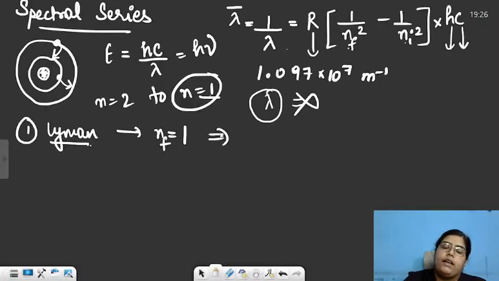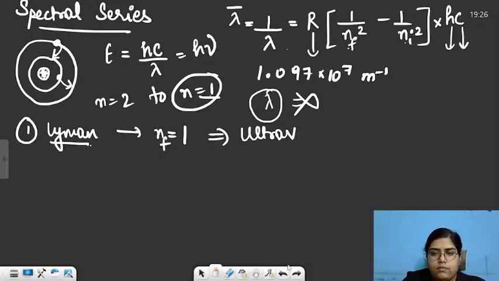Whenever the electron jumps from a higher to a lower energy level, it will always radiate energy. The radiation released whenever the electron comes to the first energy level will fall in the ultraviolet region.